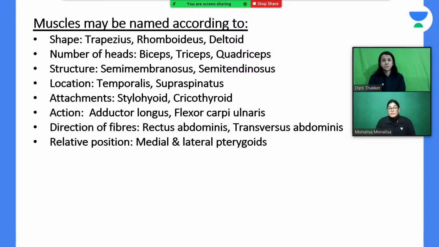Same way, we have the number of heads. When you study a muscle, you have to understand the origin and the insertion point. So if we see that a muscle has two origins, that is called biceps.